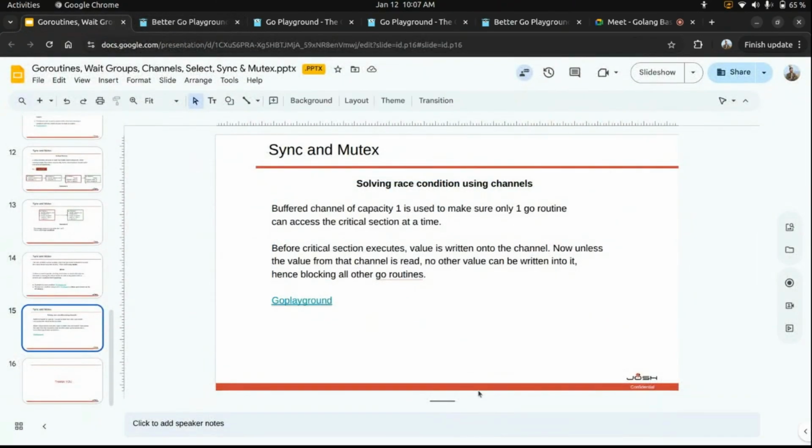Does anyone have any doubt in this? So if you know binary semaphores, it is kind of the same concept.